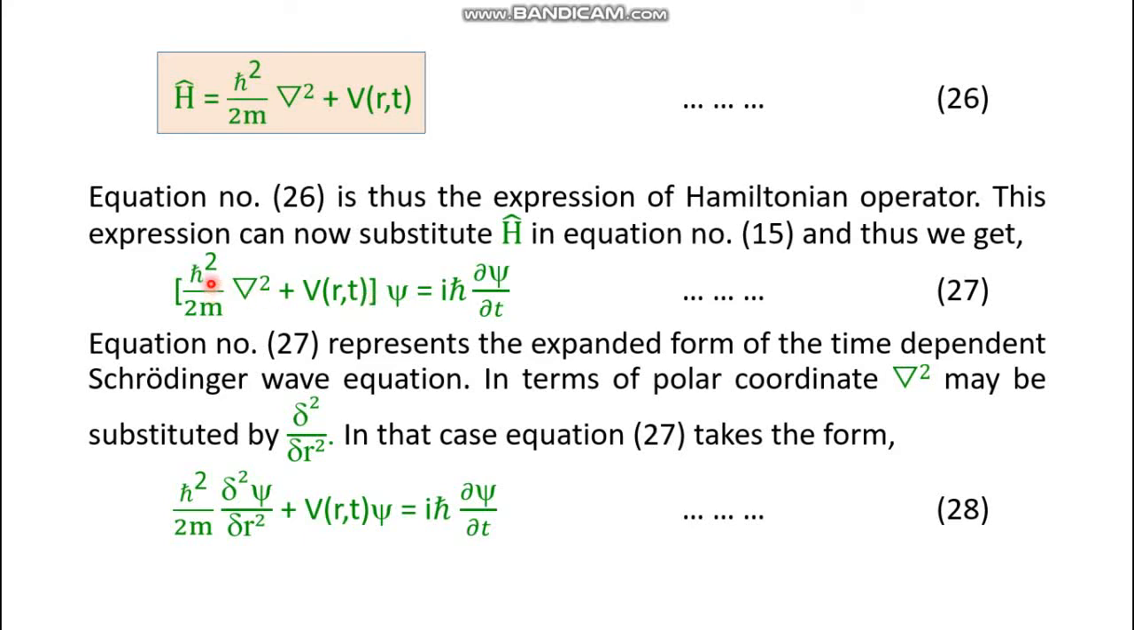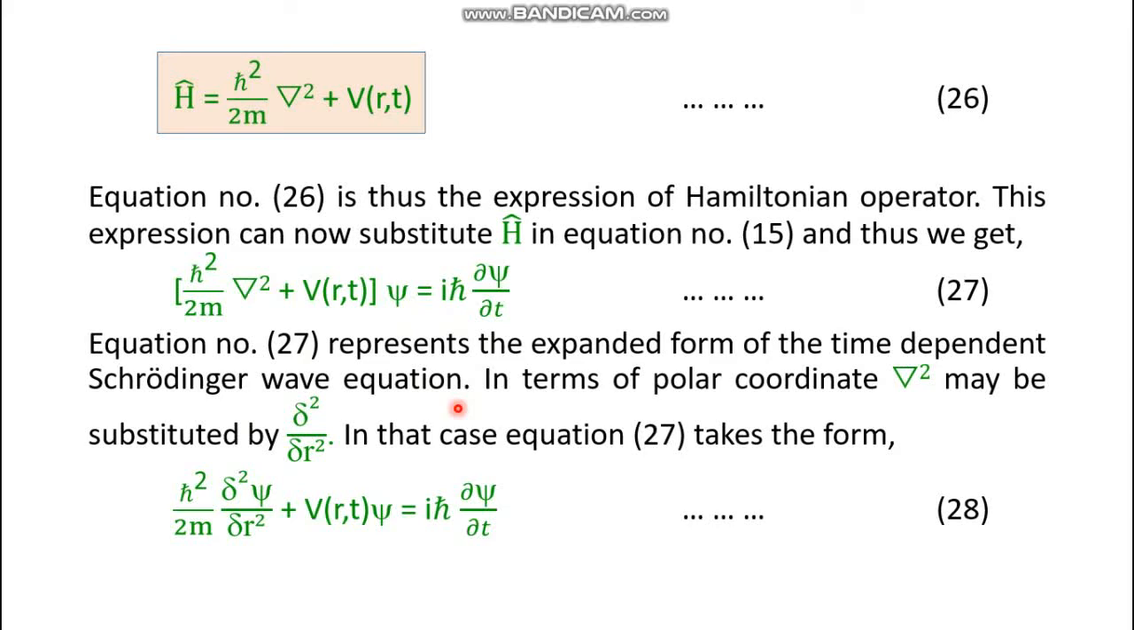So ħ squared by twice m Laplacian plus potential energy as a function of radial position r and t, this is operating on psi and producing iħ ∂ψ/∂t. This is equation number 27. But this is in the Cartesian coordinate. If it is transformed into the polar coordinate, then it takes the form ∂²/∂r² in place of Laplacian. So equation 27 represents the expanded form of the time-dependent Schrödinger wave equation. So this is very important, equation number 27.